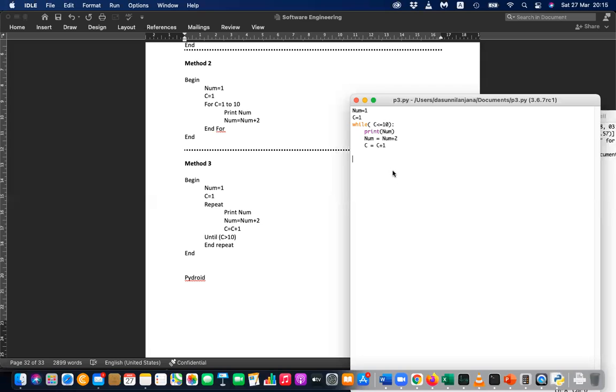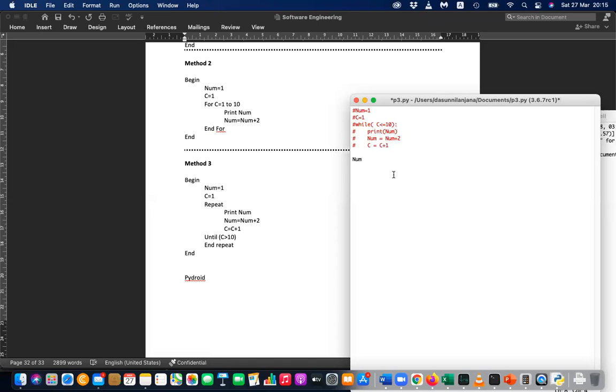I'll write the second method in the same code. The second method is for. Let's comment the first method, so we stop it temporarily. You can comment the code and stop the code running temporarily. Now this code won't run. Now let's begin.